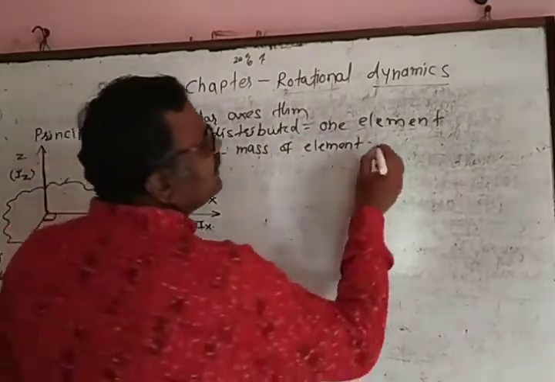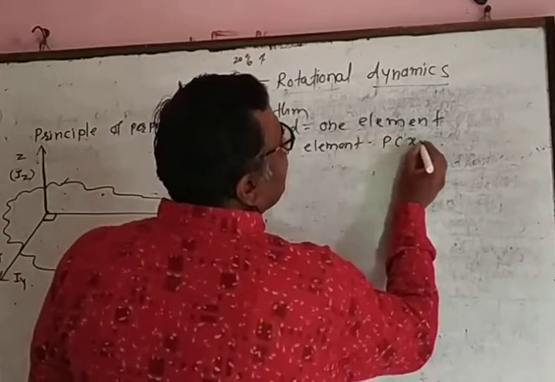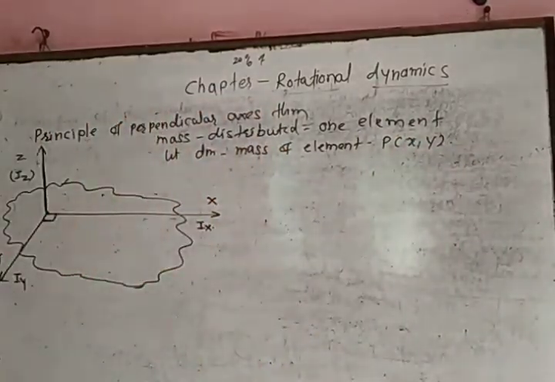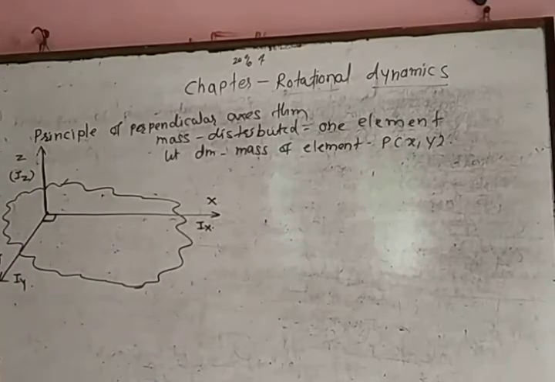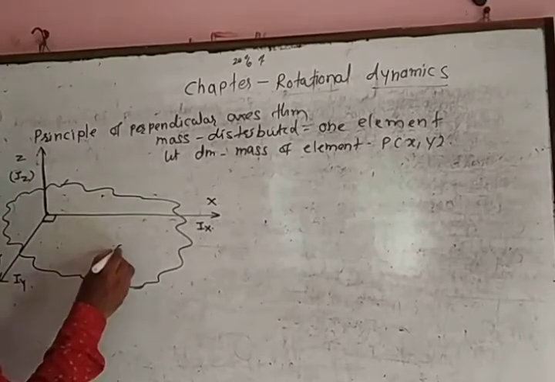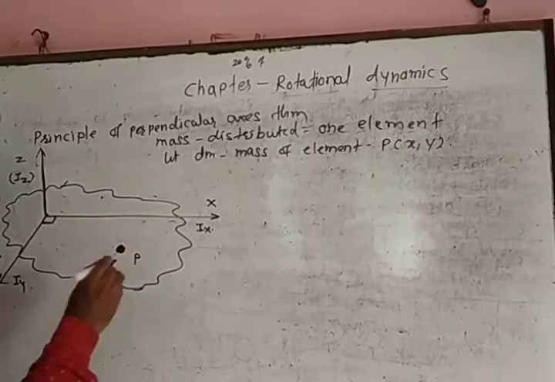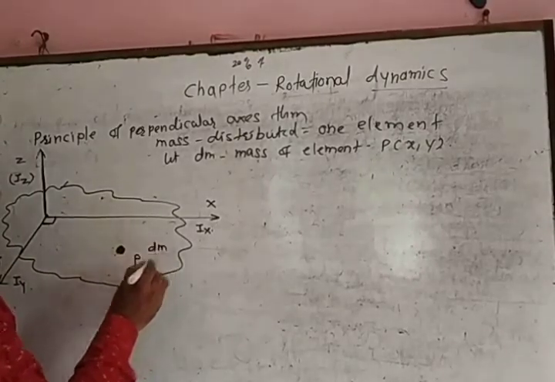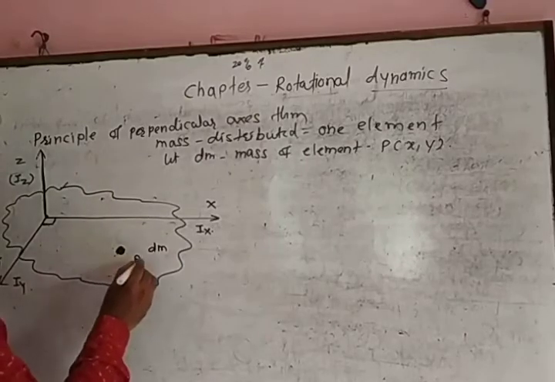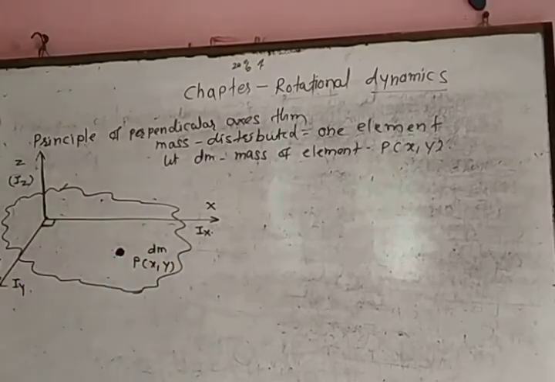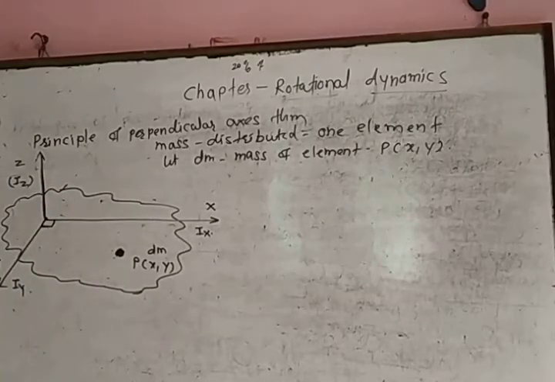Suppose this element is present at point P. X and Y are the coordinates of point P. The mass of the element is denoted by dm and the element is present at point P.